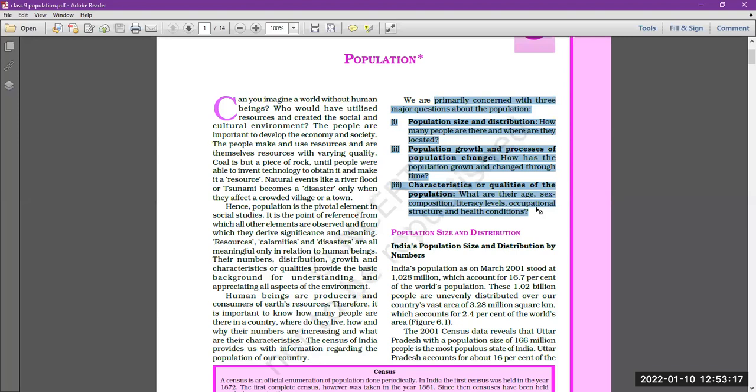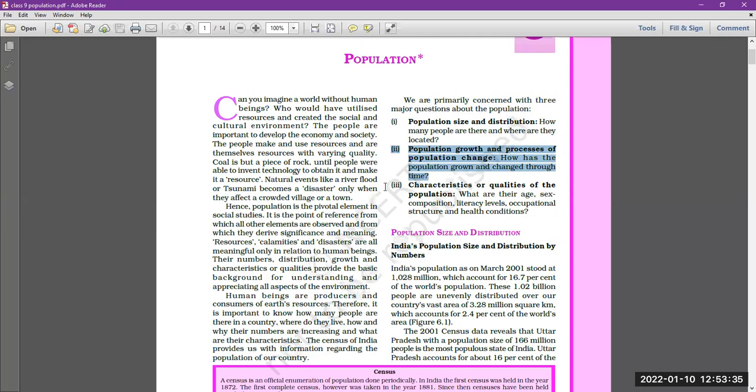तो distribution जो population का है, that is not uniform, that is not even, that is uneven. Now the second question that is concerned in this chapter, that is population growth and processes of changes. What does it mean, population growth?